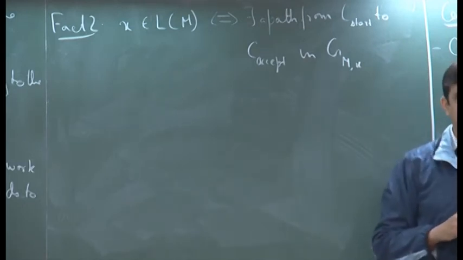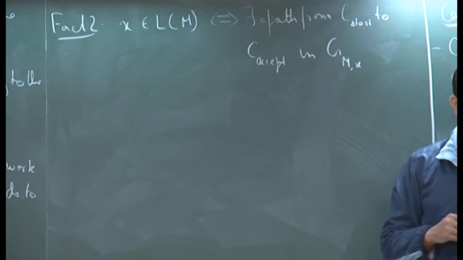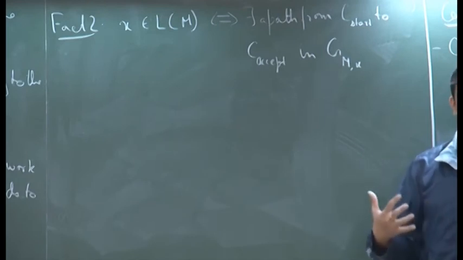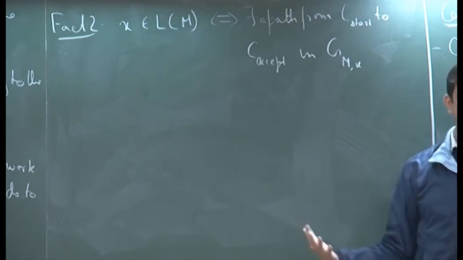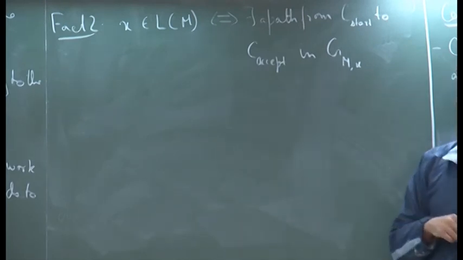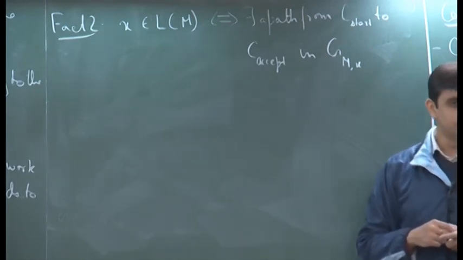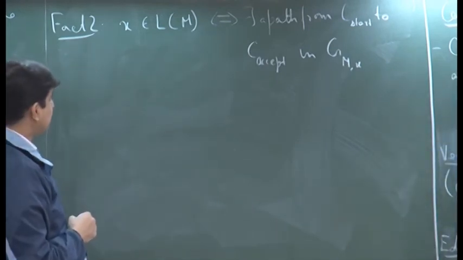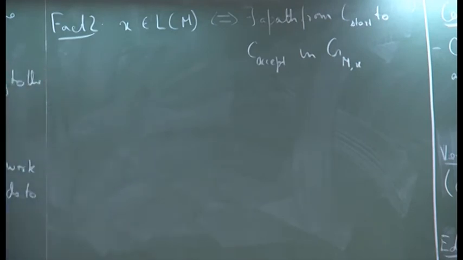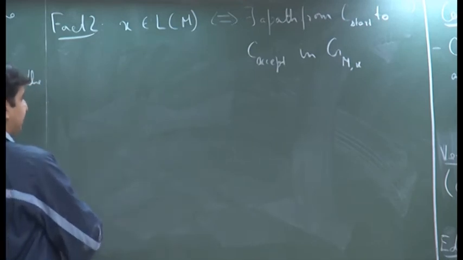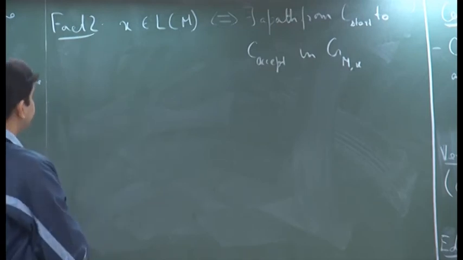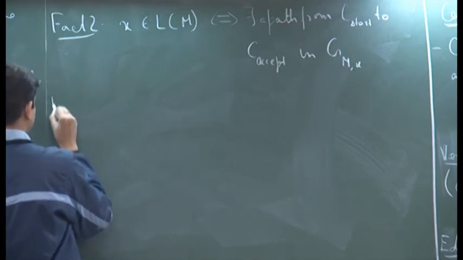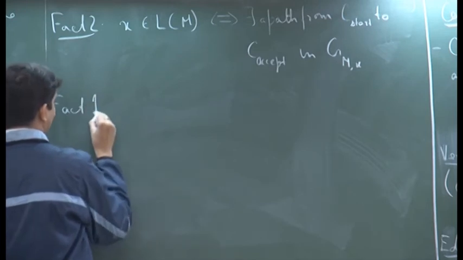because of which configuration graphs are studied, because now an entire computation, instead of thinking of it from a Turing machine point of view, we have just reduced it to a graph theory problem. Yeah, so I just erased that earlier relation that I had written between the various time and space classes with respect to a function s of n, but actually we can now extend that. Okay. So, I will just call that fact 1a.